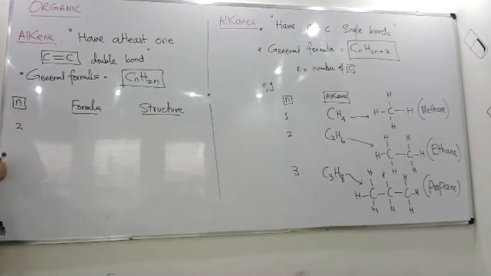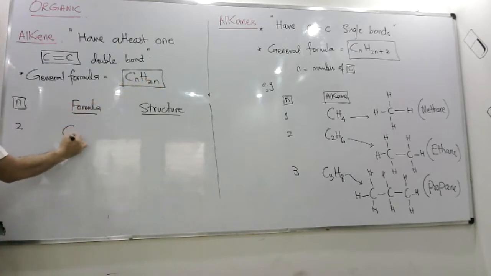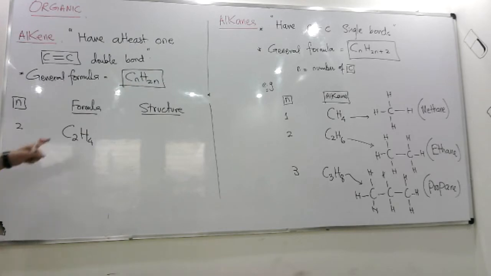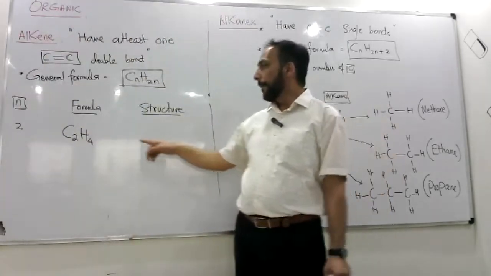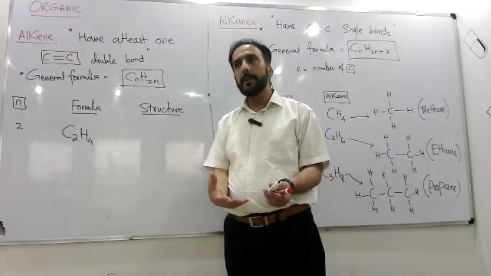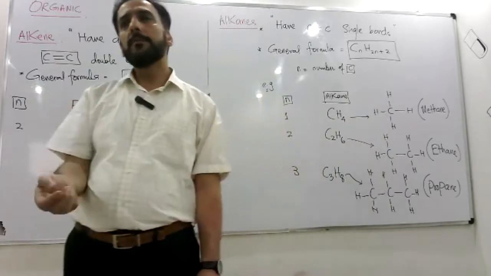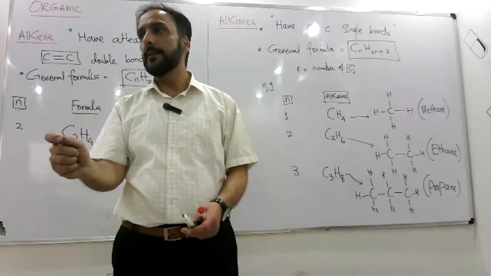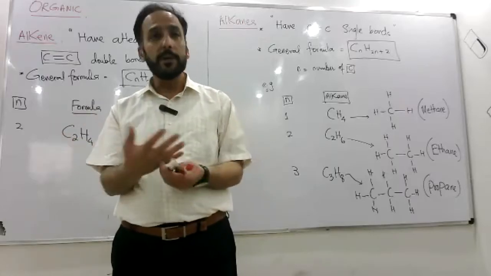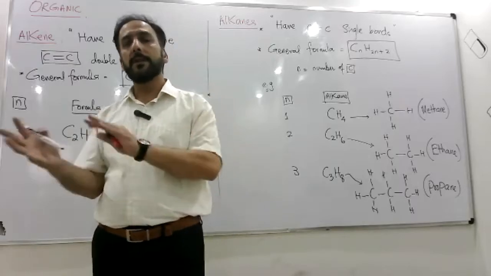It will start with 2. And based on this formula, Cn, this is 2, 2n will be 4. CnH2n, C2H4. When we draw the structure of this alkene, board पे देखो ये बड़ी basics हैं. If you learn them properly, your organic is strong, and once your organic is good, it's just like calculation or mathematics के, if you know a question, maths में जैसे it gives you full marks, but if you don't know it, you don't get marks out of it. Maybe the organic part of chemistry is just like that.